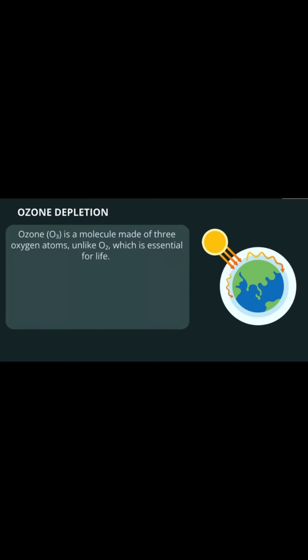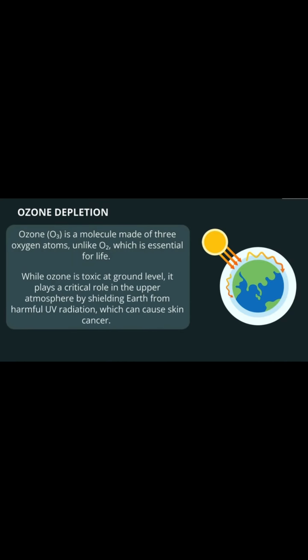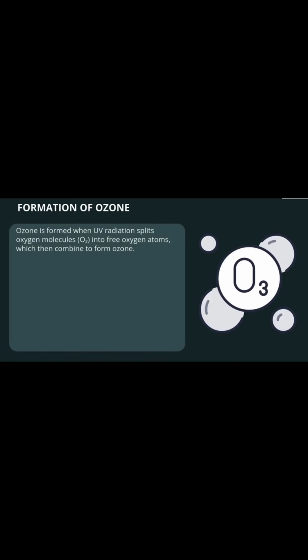Now let us understand ozone depletion. Ozone is a molecule made of three oxygen atoms, unlike O2, which is essential for life. While ozone is toxic at ground level, it plays a crucial role in the upper atmosphere by shielding Earth from harmful UV radiation, which can cause skin cancer.